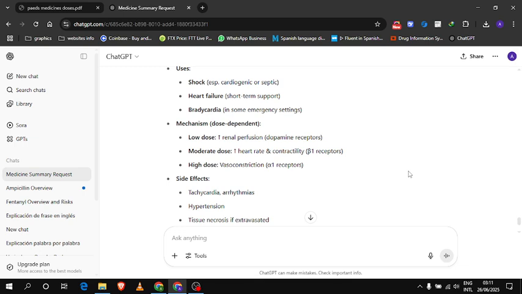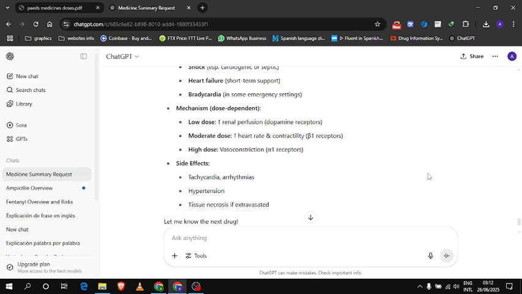So the thing is, dopamine has different effects at different doses. If we are giving a low dose, it will increase renal perfusion by acting on dopamine receptors. If we are giving a moderate dose, it will increase heart rate and contractility through beta 1 receptors. If we are giving a high dose, it causes vasoconstriction through alpha 1 receptors. So to get the desired result, we will have to manage our dose accordingly. Side effects: tachycardia, arrhythmias, hypertension, tissue necrosis.